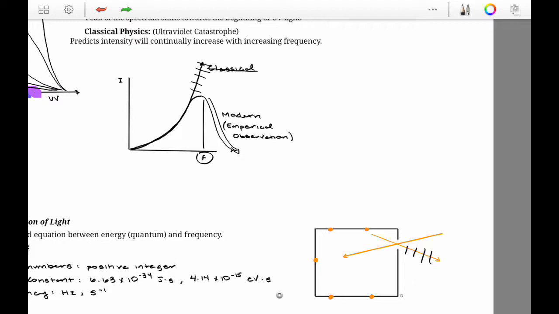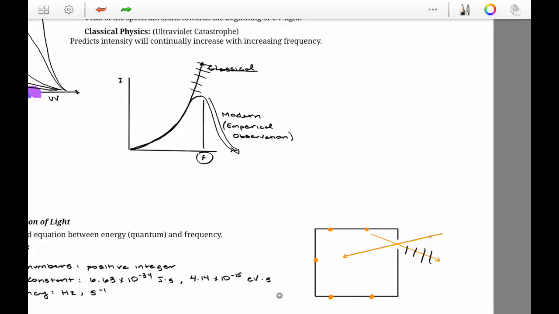But if we consider this black body box once more, we know that any black body will absorb all electromagnetic radiation. So that's what this line is showing. It's absorbing the electromagnetic radiation. However, at a certain point, if there's not enough appreciable thermal energy being created inside this box, we cannot have the emission of thermal radiation or black body radiation.